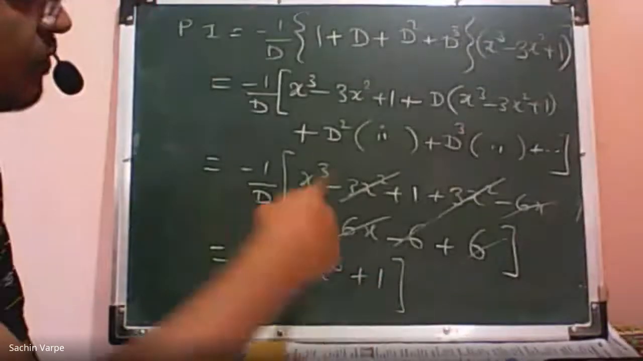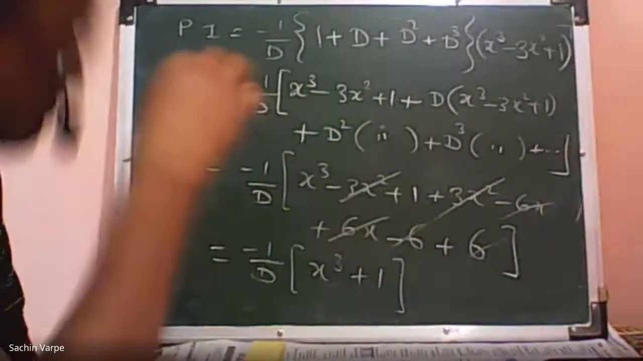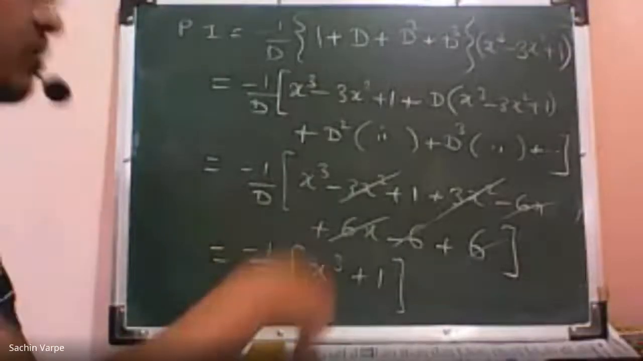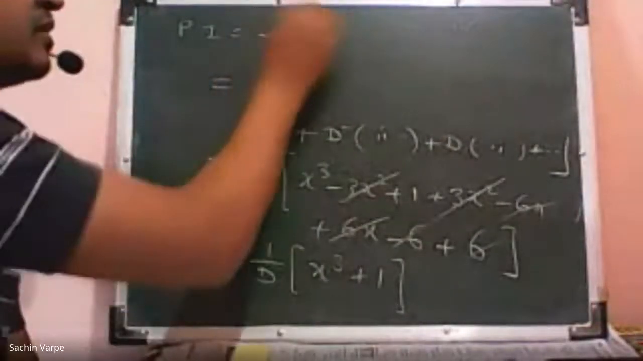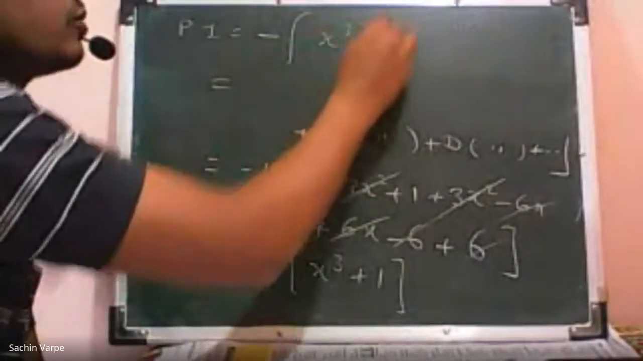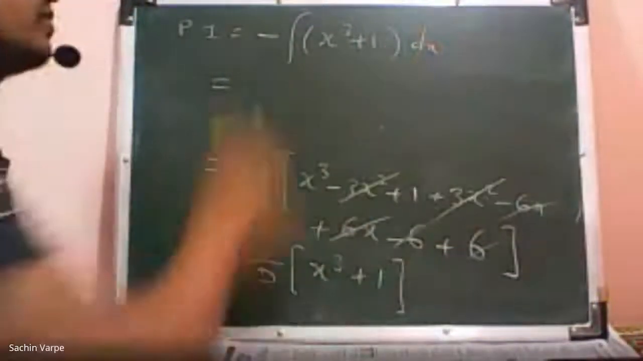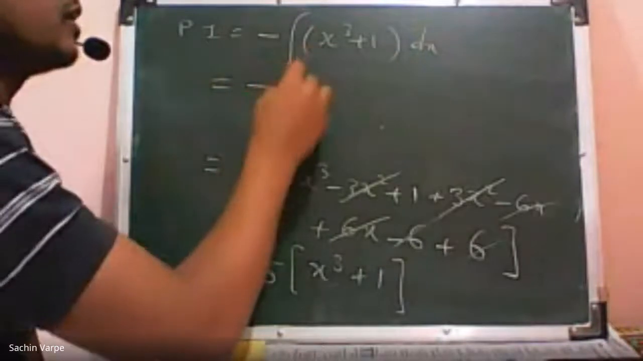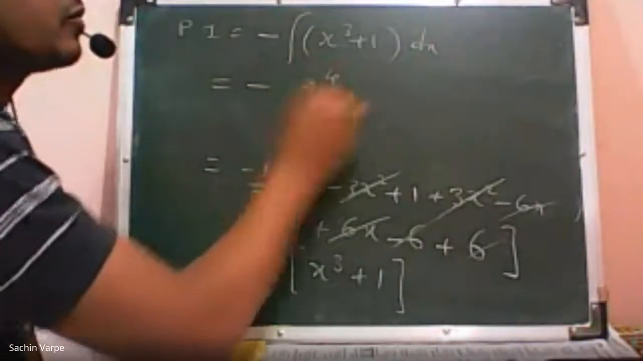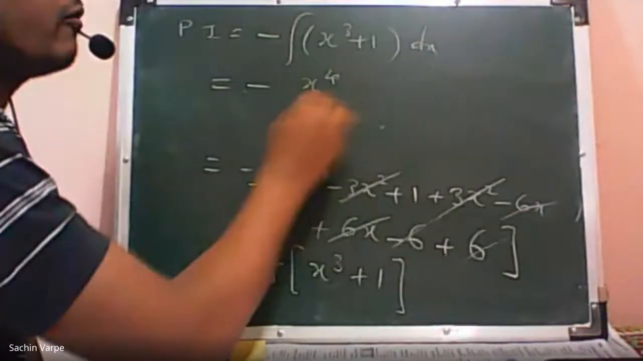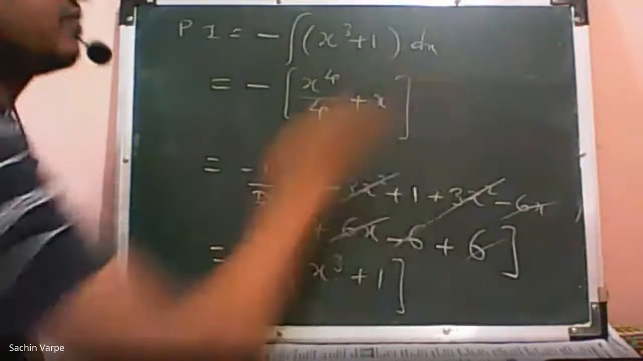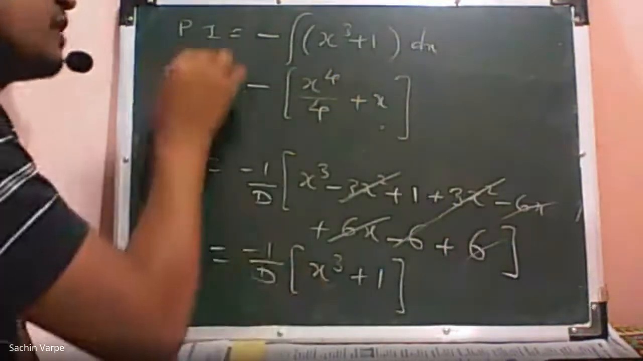Now 1 upon D of x cube plus 1 means what? Integration. 1 upon D means integration. So minus integration of x cube plus 1 with respect to x. So that is minus the integration of x cube, which is x raised to 4 by 4, and the integration of 1 is x. So that is your final particular integral.